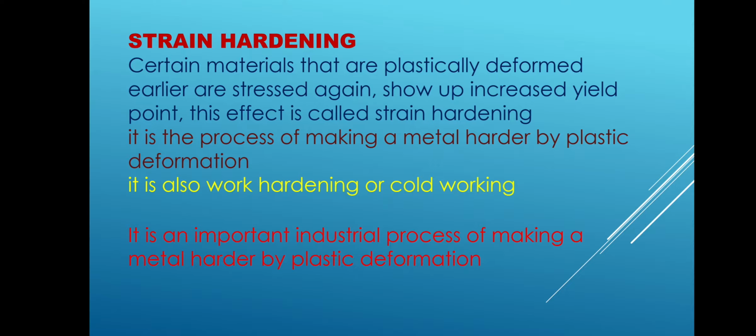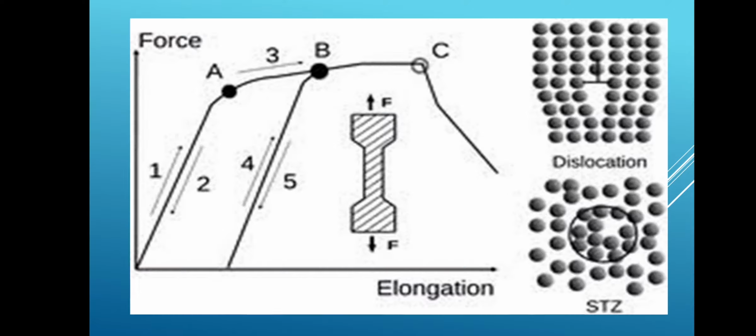That means plastic deformation has taken place, and then we apply further stress such that the elastic limit is increased and the yield point rises. Now see this figure. In this figure I have shown a graph. You have already seen Hooke's law and Hooke's graph. Here point A and point B are there.